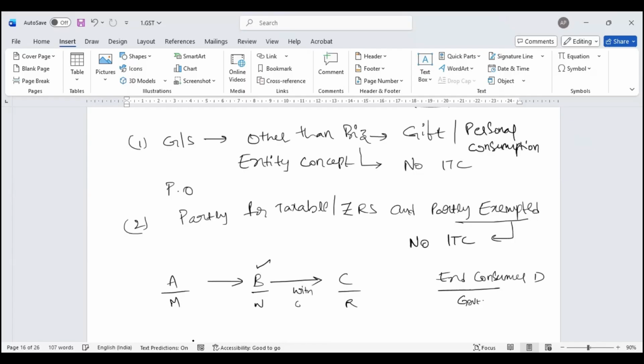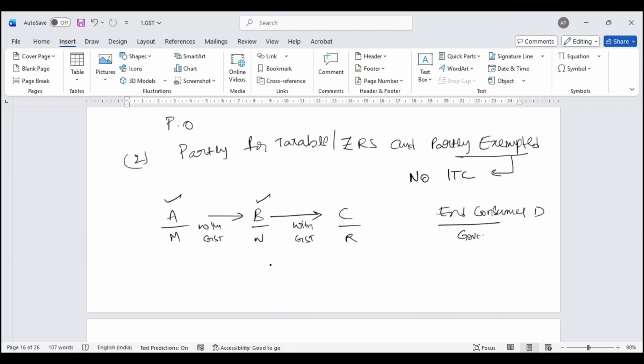A sells with GST, so B can claim input tax credit. In turn, B is selling to C with GST, so C can claim input tax credit. C sells to D without GST.